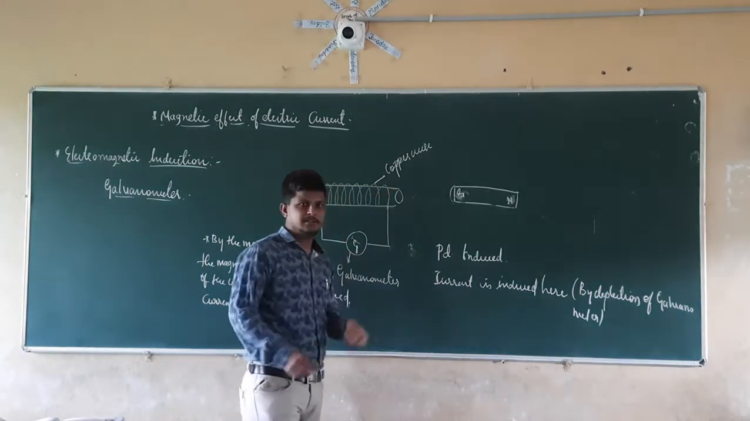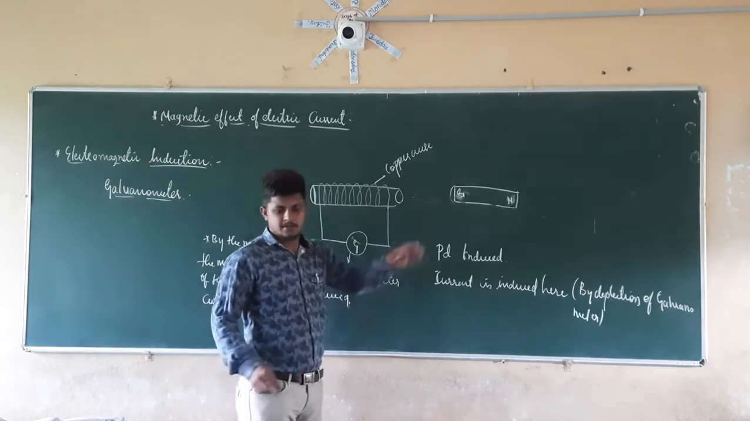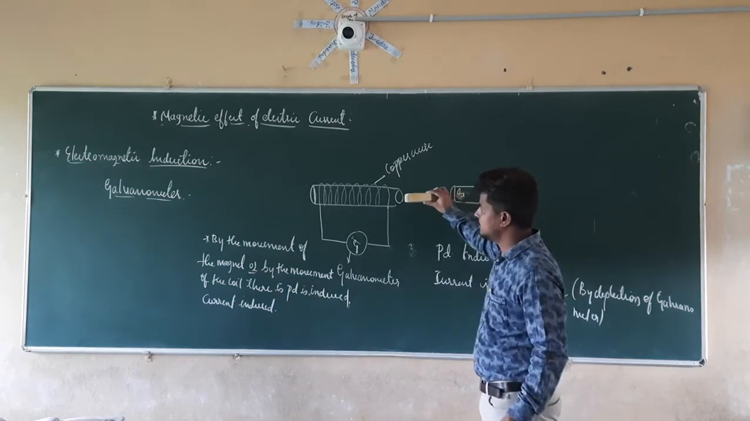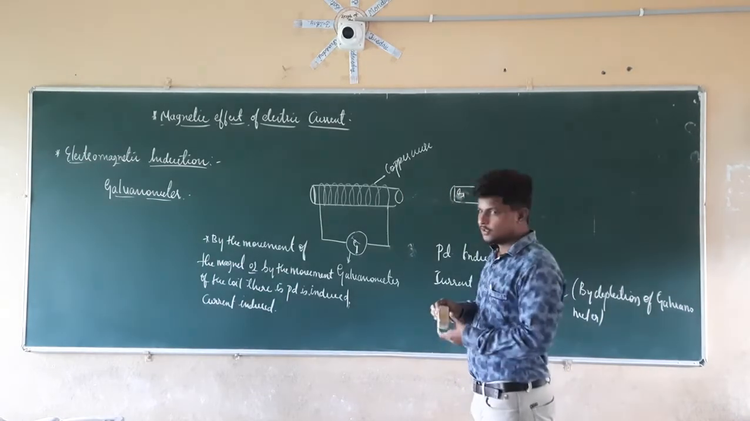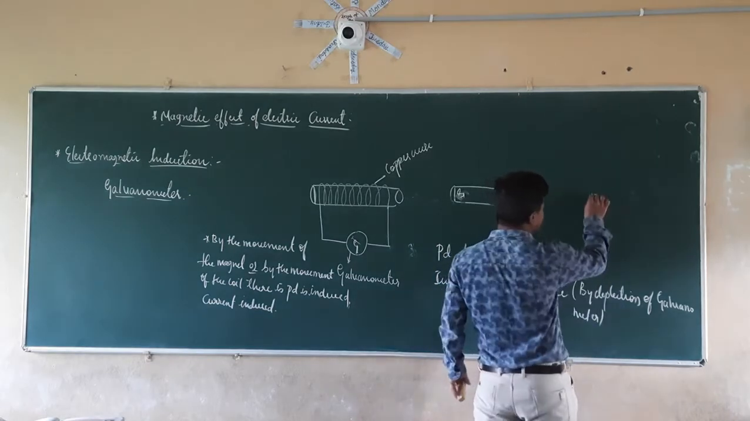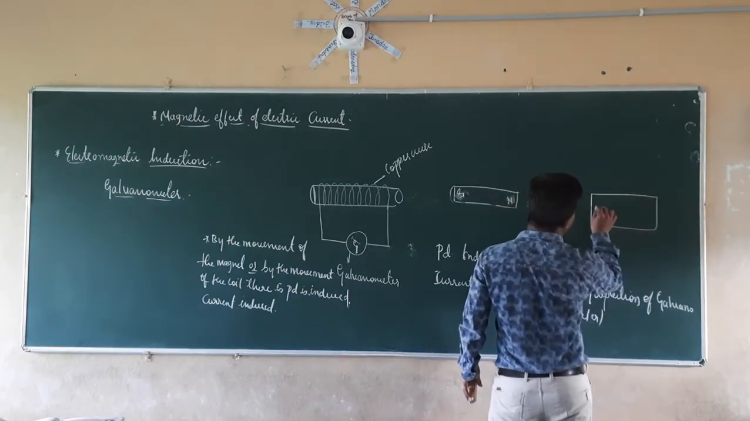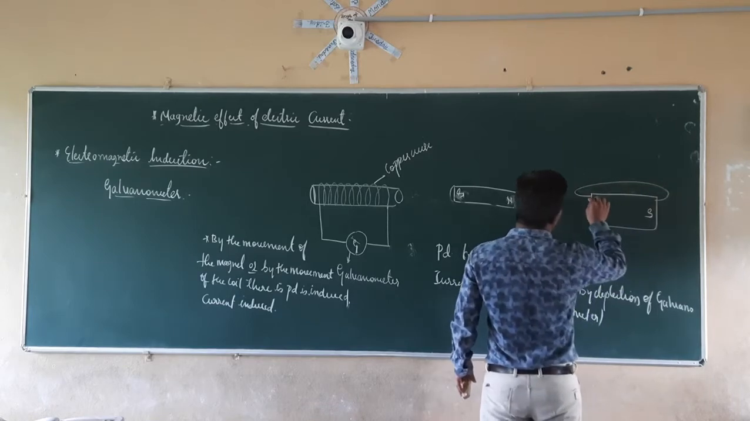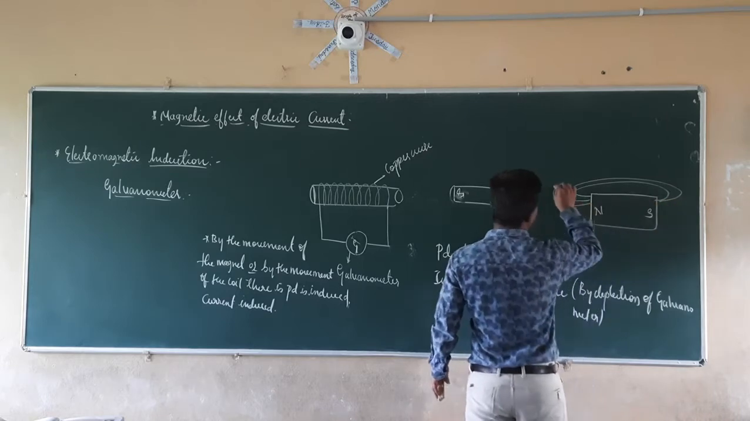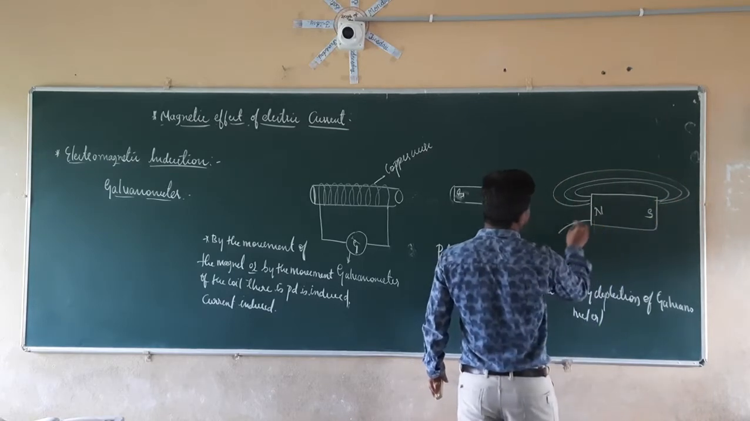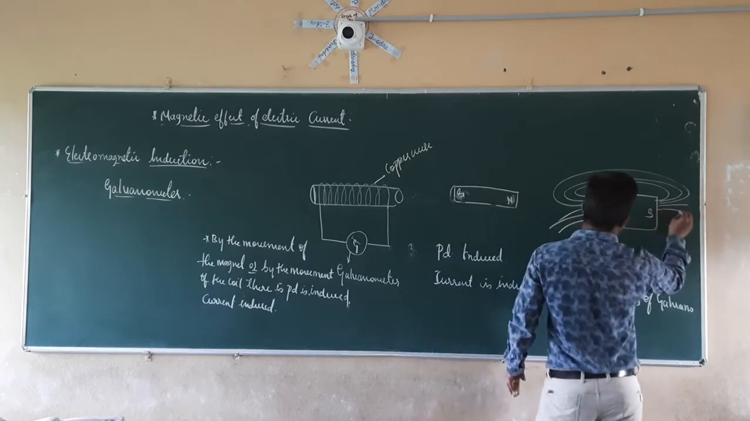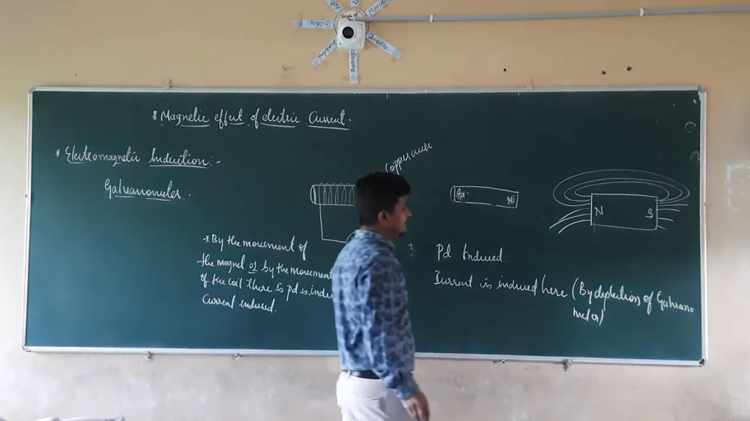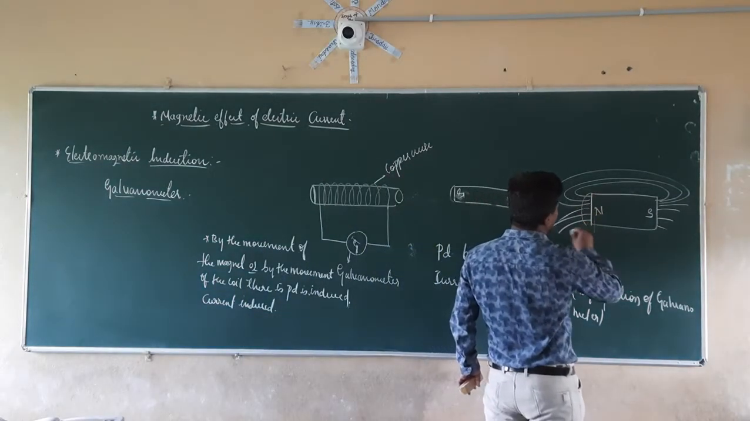If I analyze this activity, when I move the magnet nearer to the coil, we already know that a magnet is going to produce magnetic field lines. So this is north and this is south, and the lines are going to be like this. Already we know that the magnetic field will be larger at the north and south poles.